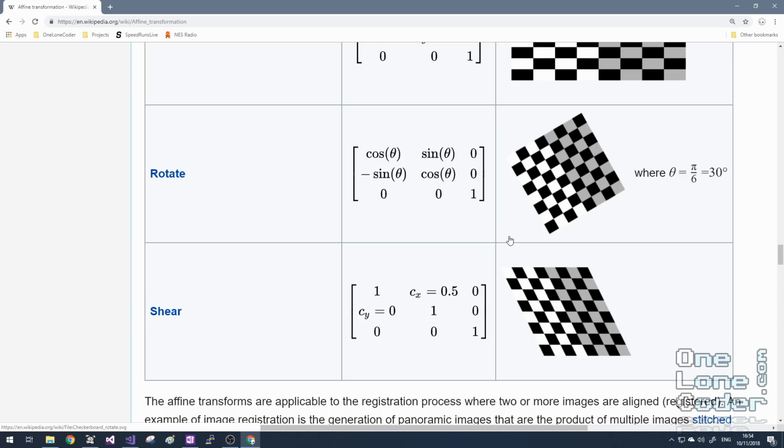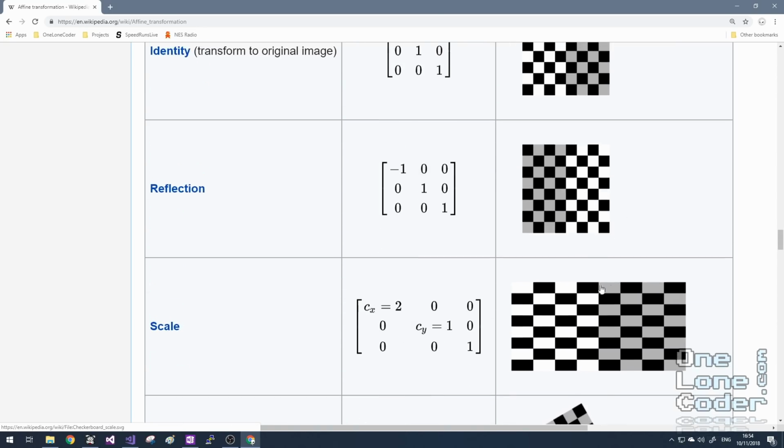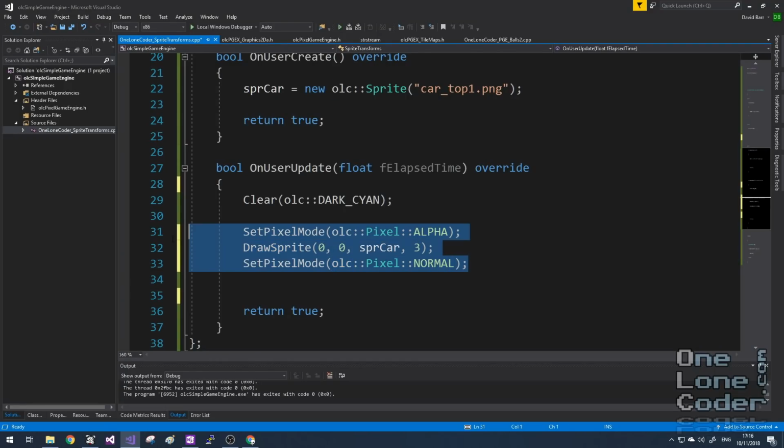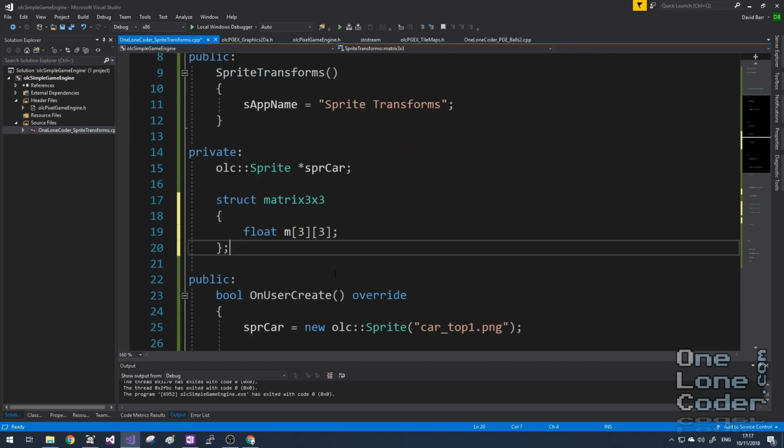And the thing to know about affine transforms is that parallel lines always remain parallel. So let's get started with implementing our own matrix framework. I'm going to remove what we've already got so far. I'm going to create a basic struct called matrix 3 by 3. It's just a 3 by 3 two-dimensional array of floating point numbers.